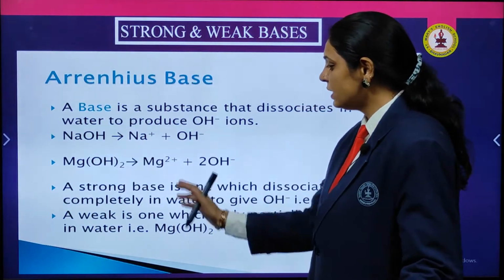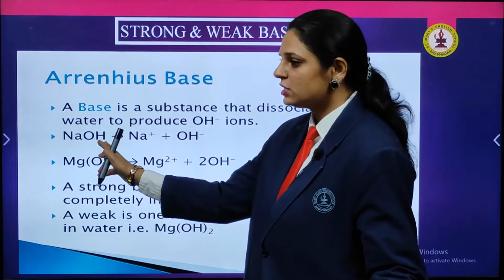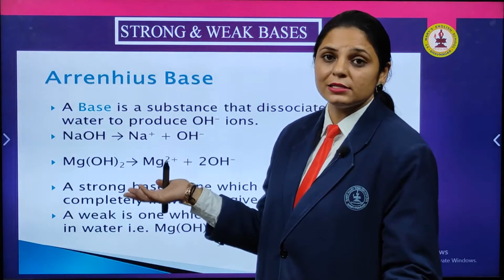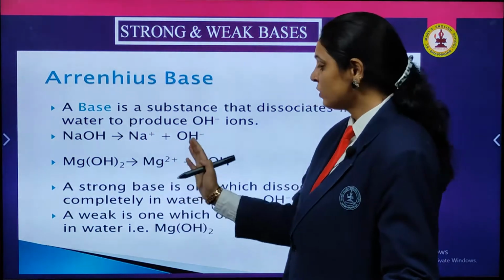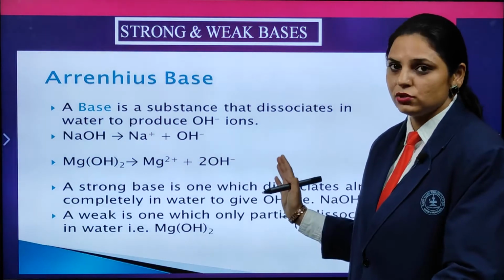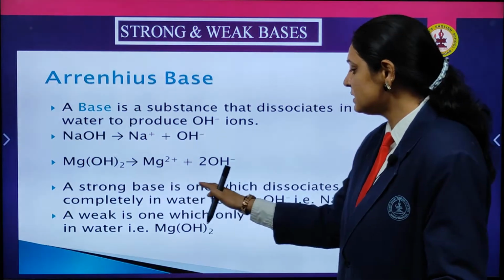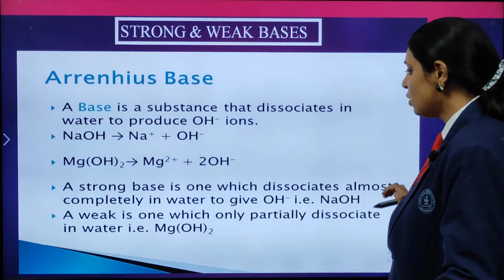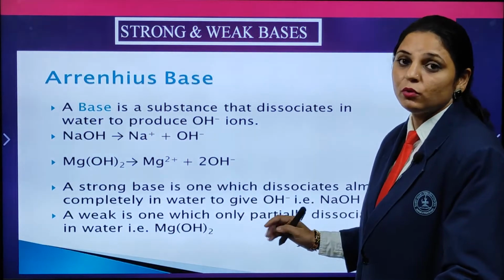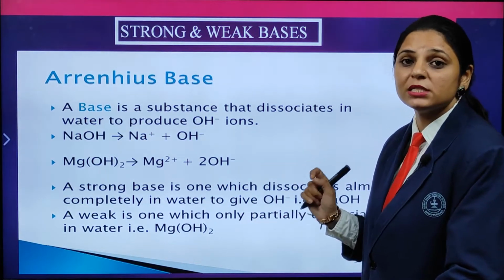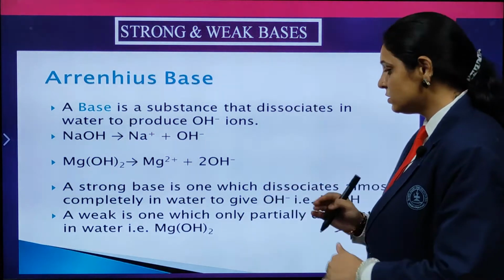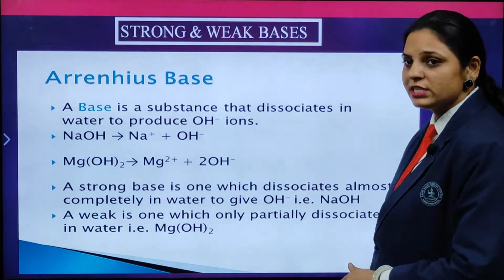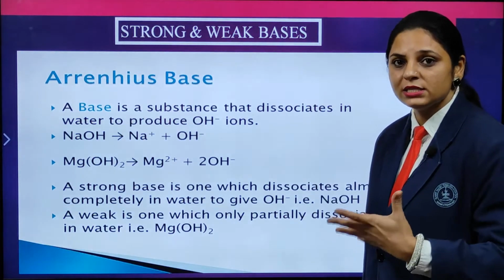Magnesium hydroxide, Mg 2 positive, that means 2 positive charge. In higher classes you are going to see this is the valency, how it dissociates. Here you need to understand only the dissociation. The strong base is one which dissociates almost completely in water. How is the base said to be strong? If it separates completely in the water, that is the strong base, and gives the OH negative.